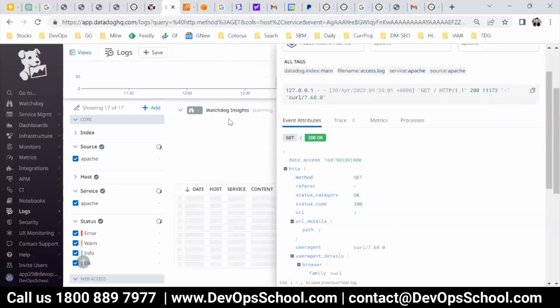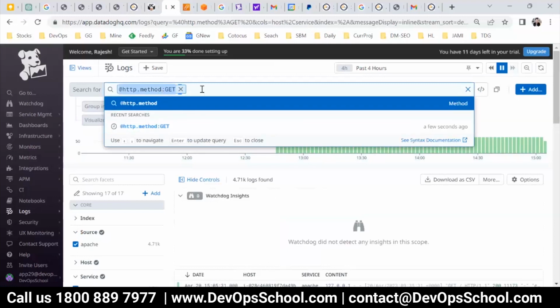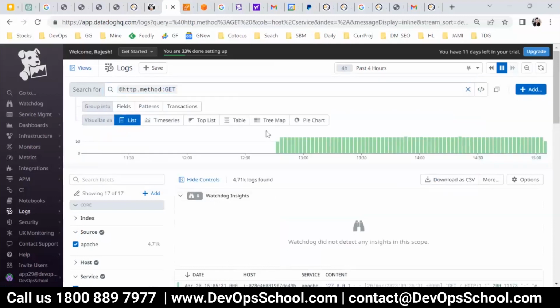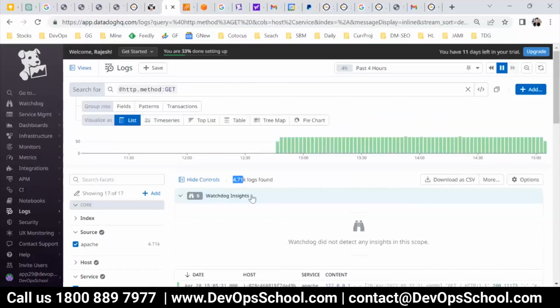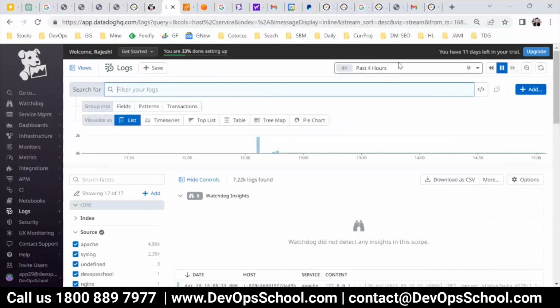So filter by this one, and now you see that here is the filter, and get. You can add more also, as many as you want to filter. So right now it has come to 4.7k. So this is the way you can search, some of the techniques you have.